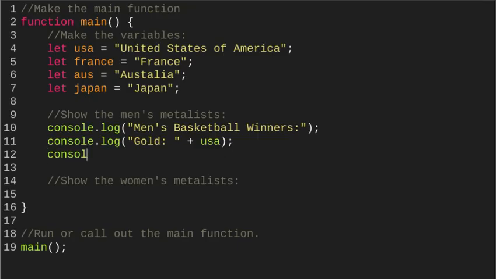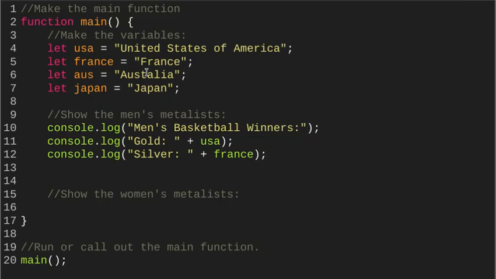Next, we're going to go with console.log, and this next one is going to be silver. Now, again, I got my colon, space, quotation marks, space plus space, and France was the silver medalist at the Tokyo Olympics, close parentheses, semicolon. Again, I don't need any punctuation after France because it's just a list of winners.